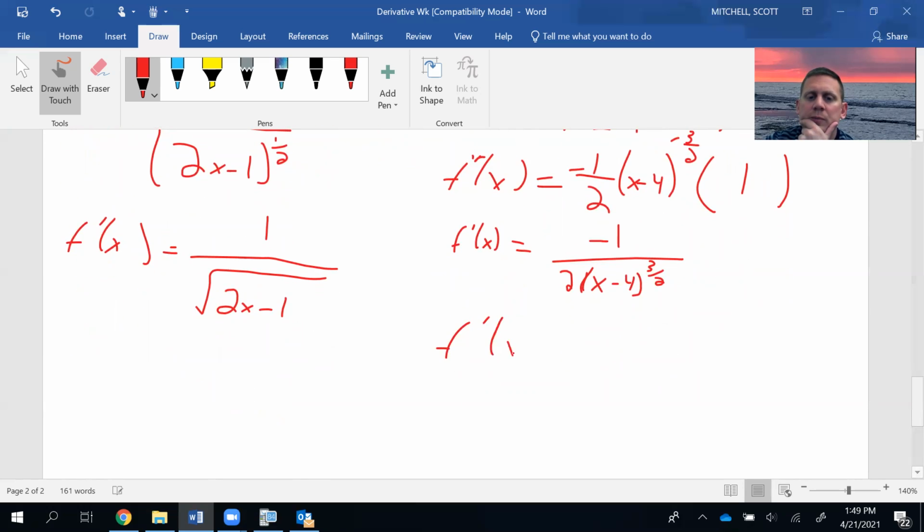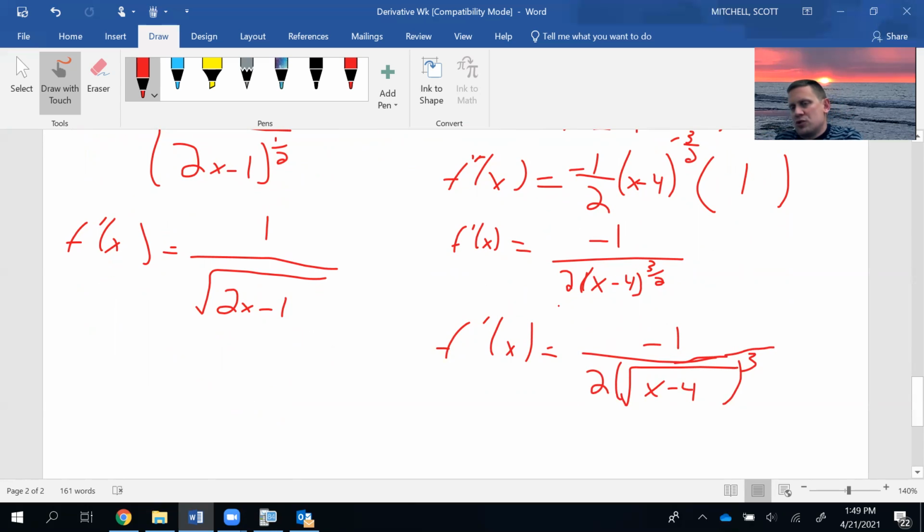So now we're just simplifying. Again, I got a -1 on the top and a 2 on the bottom. What this looks like, the 3/2, I do need to simplify it. The square root of x minus 4, that's the 2 on the bottom. And then I also have to have it cubed because it's the 3/2 power.